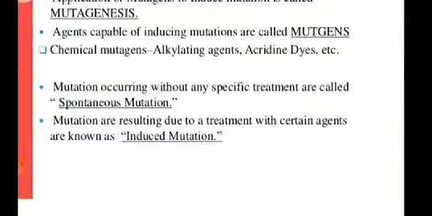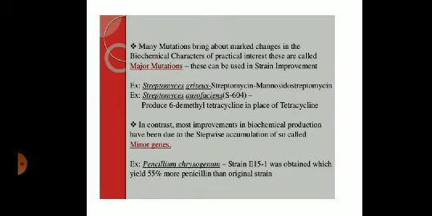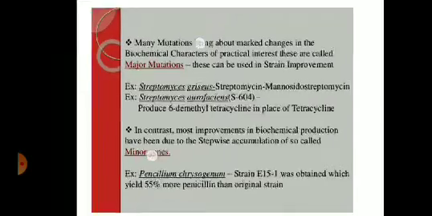Okay, so we cannot wait for spontaneous mutation because they occur automatically, unknowingly in an organism. So what we do is, if you want a mutant organism, a mutated organism for carrying out industrial production, we induce mutation in an organism by using either a physical or chemical agent. Okay.